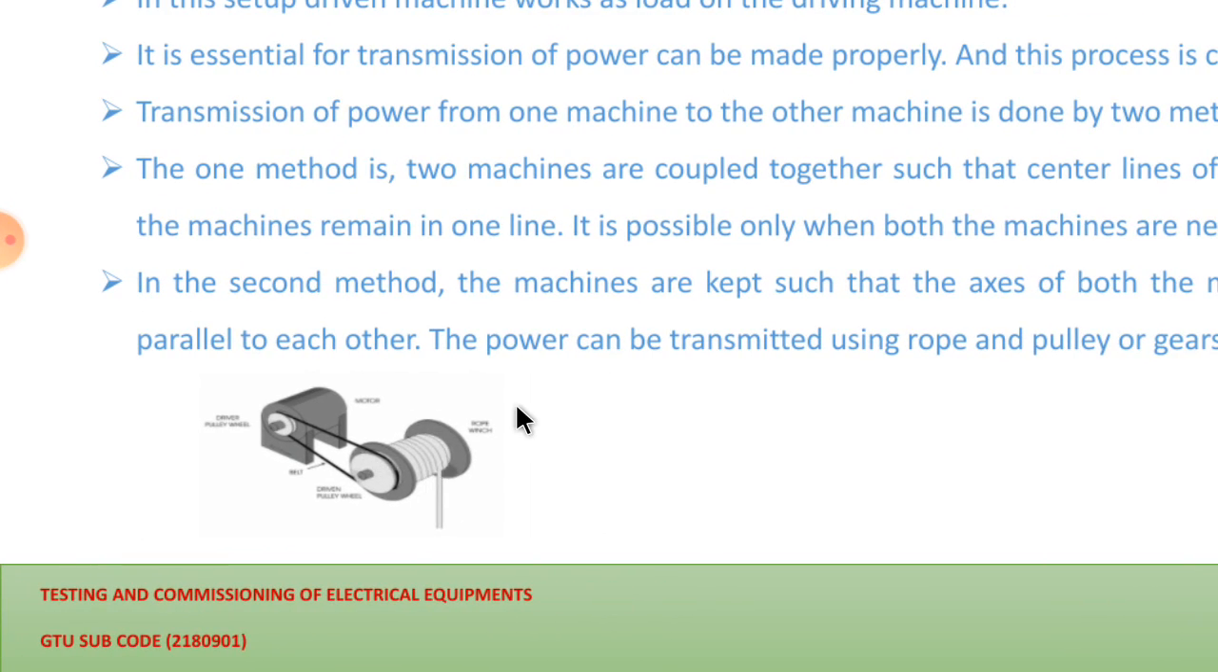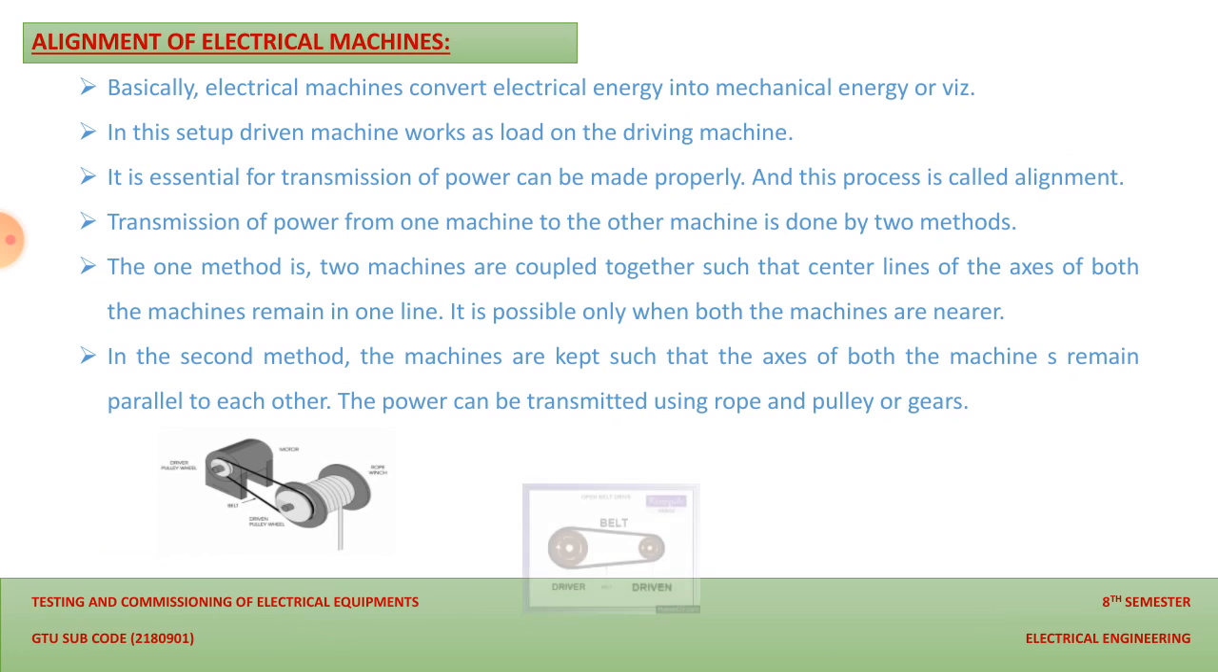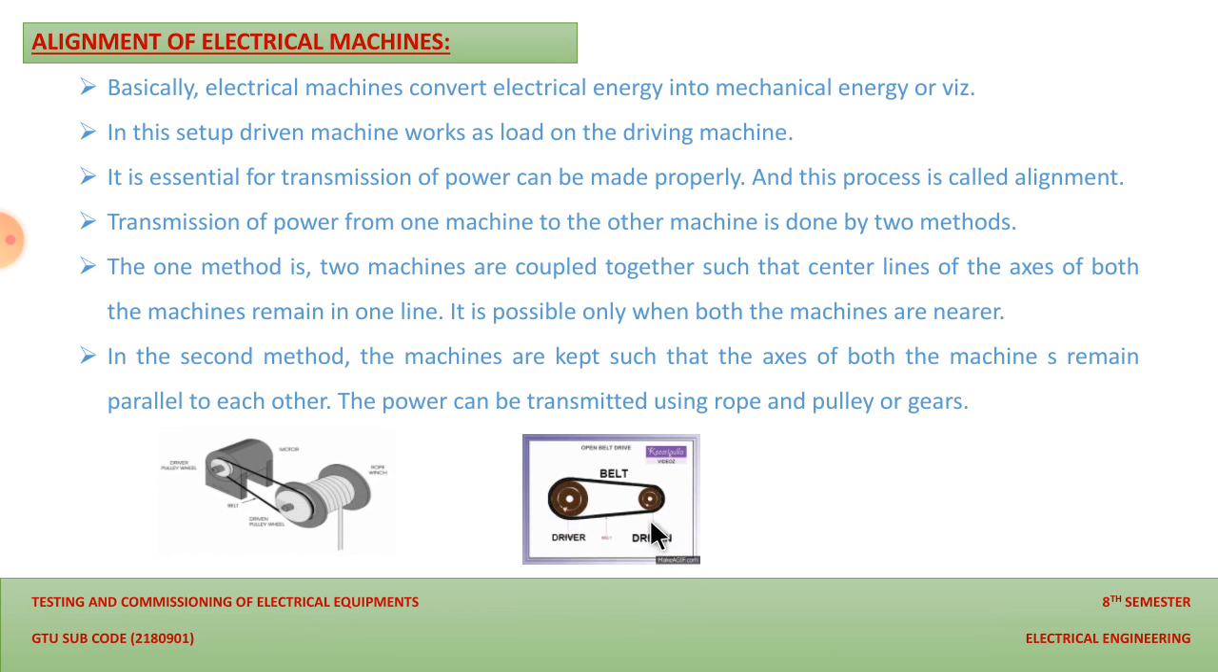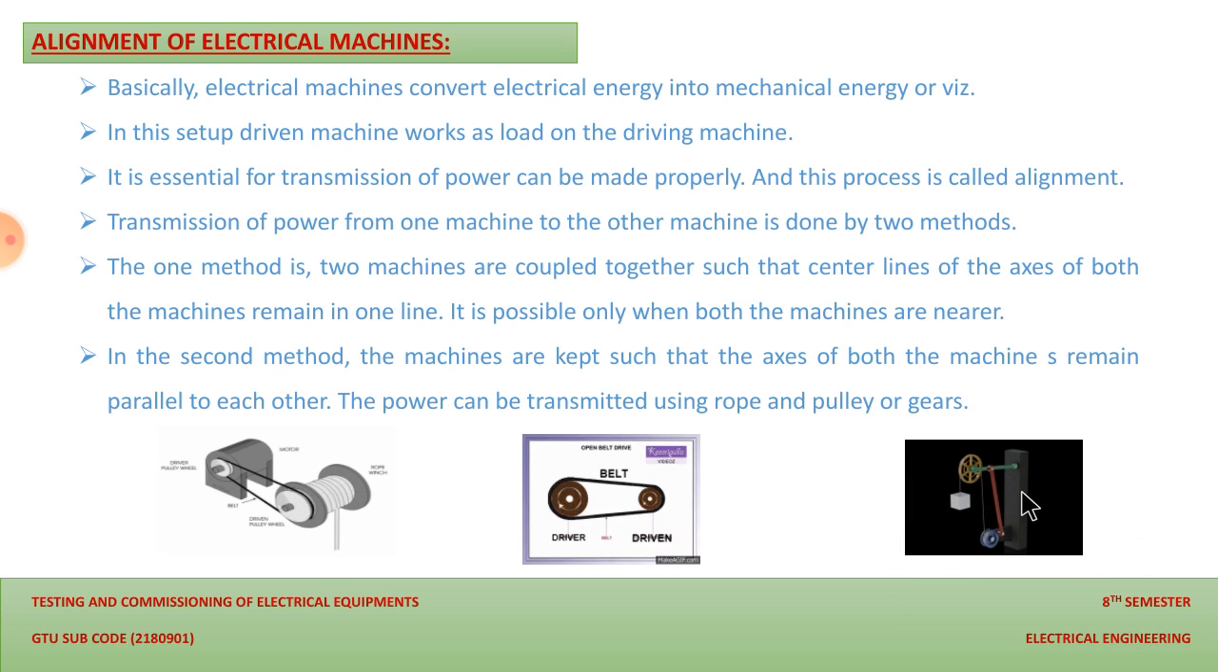And the next is the belt drive. In this we have two pulleys, one is the driver and the second one is driven. With the help of the driving mechanism, this pulley is driving, and both are connected with the help of a belt. And this is the rope drive. Here one machine is driving, and as it goes up, the object connected with this pulley gets lifted with the help of this machine. So this is the transmission of power using rope, pulley and gears.